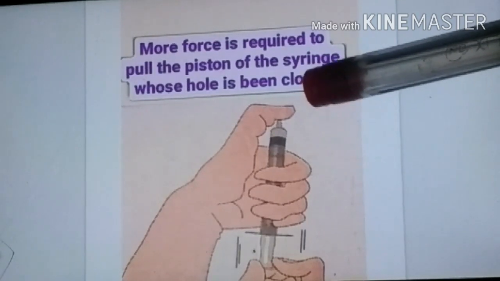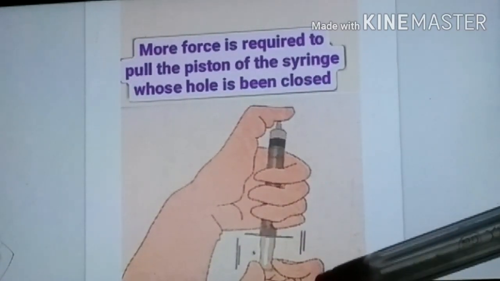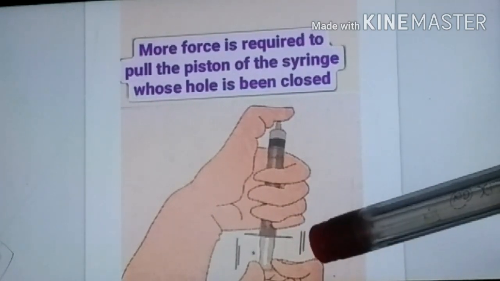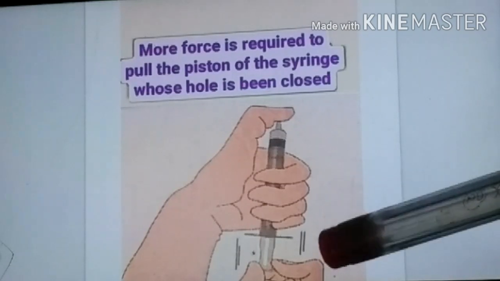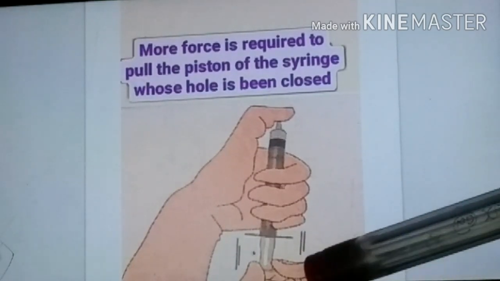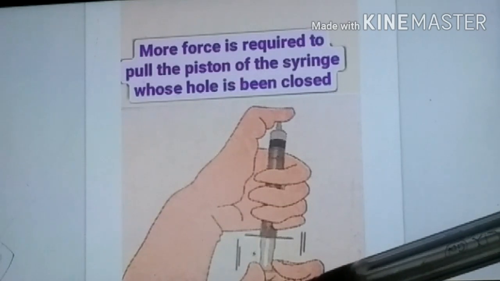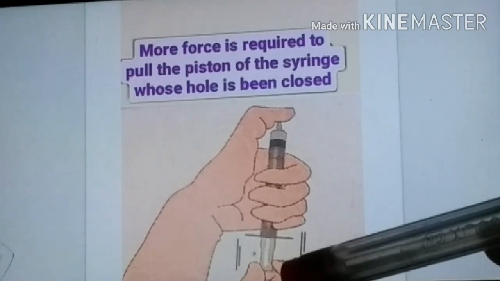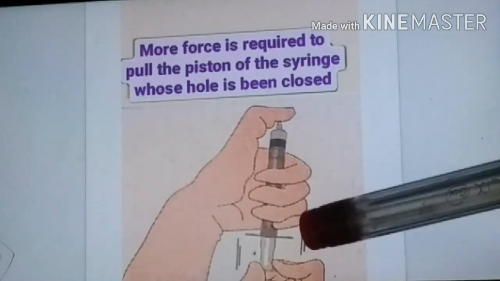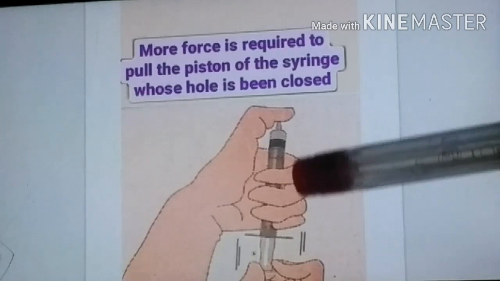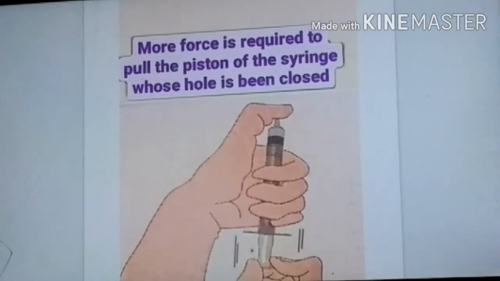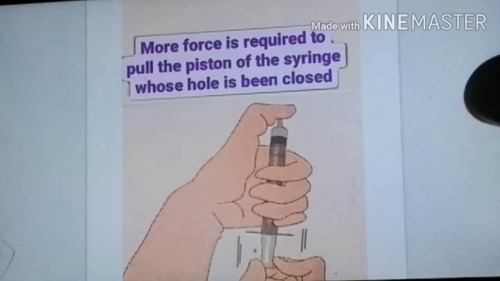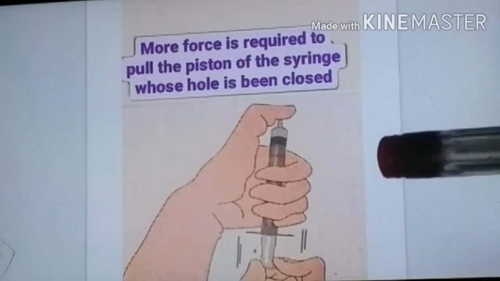So here the pressure is less, and here the pressure is high as the hand is released. After pulling out the piston, the hand is released, so the obstacle is not there. So atmospheric pressure is high over here, and it travels from high pressure to low pressure. That's why the piston automatically goes inside. You can try this if you want. So this tells us about atmospheric pressure.